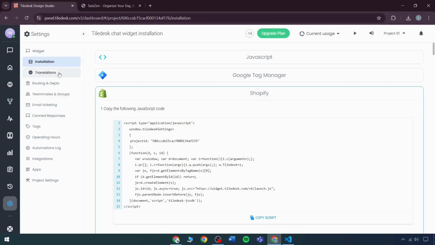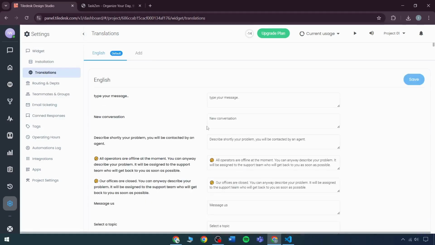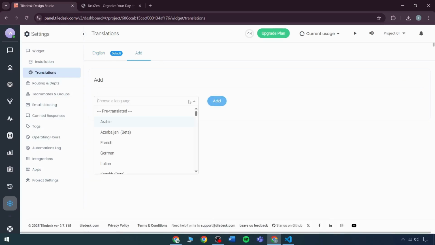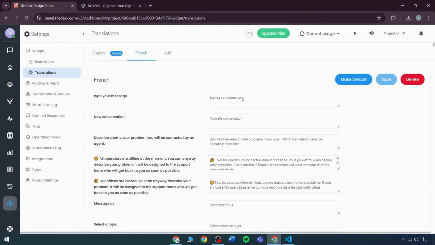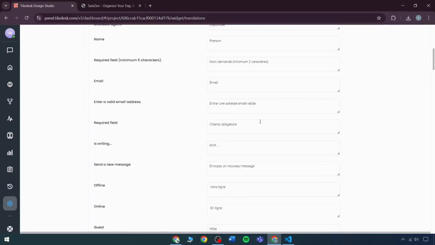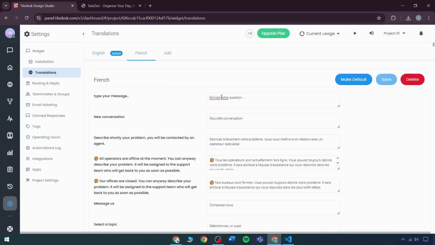And the next thing that we have here is our translation. Now, what is translation? First of all, we have the basic English language available, which we can use. Let's suppose if we add any of the other languages, like we will include the French language here, we will add it directly. Thus, it is clearly evident that our translation has been completely included here in translation. Let's suppose I use any message, I will say that we won't make it default, because English is generally the default language on many websites.